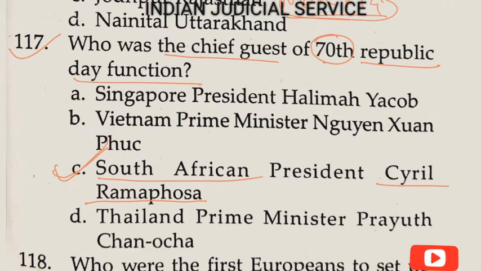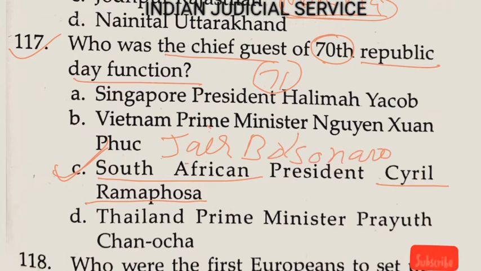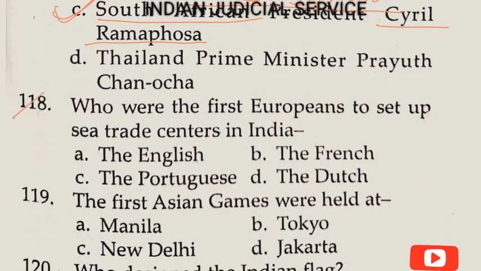And the chief guest of 71st Republic Day function was the President of Brazil, and his name is very important here, Jair Bolsonaro. So Jair Bolsonaro is the President of Brazil, and who was the chief guest of 71st Republic Day function. Now question number 118. Who were the first European to set up a sea trade centers in India? So answer is here option C, Portuguese. So option C is correct, the Portuguese.